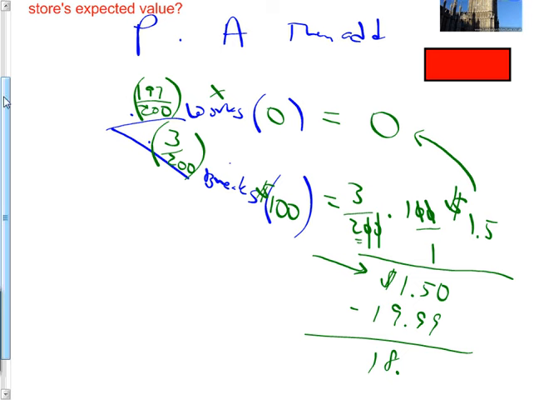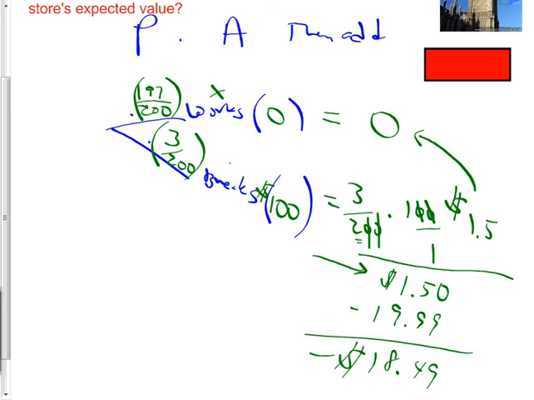1849, thank you. Is that positive or negative? Negative, so you are going to lose money on average if you buy this thing. And it makes sense. You're getting something that's worth $1.50 and you paid $20 for it. Of course you're going to lose money on average. Exactly. So if you're going to lose $18.49, who's going to get that money?